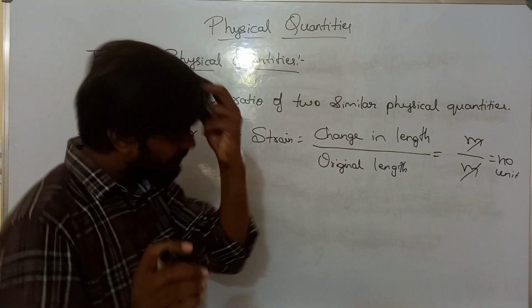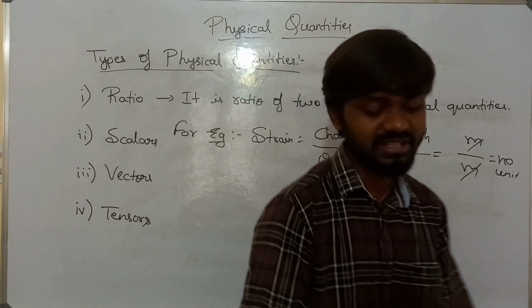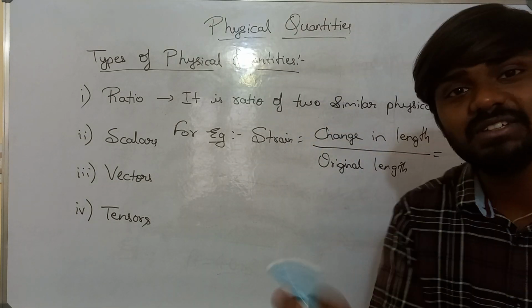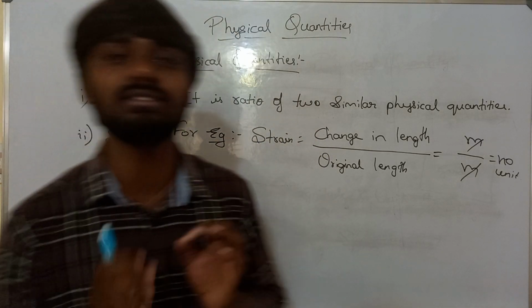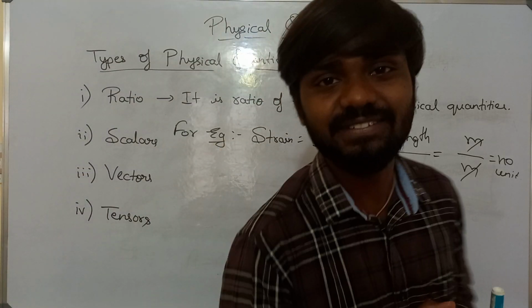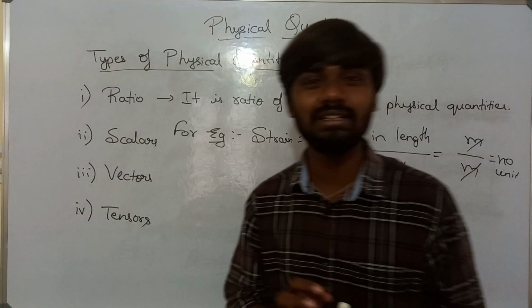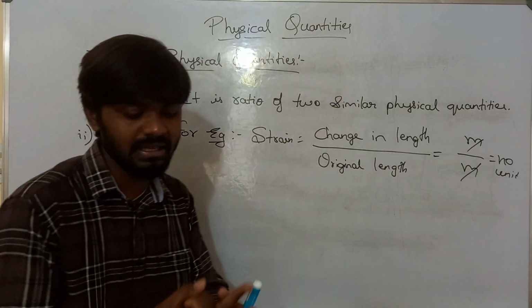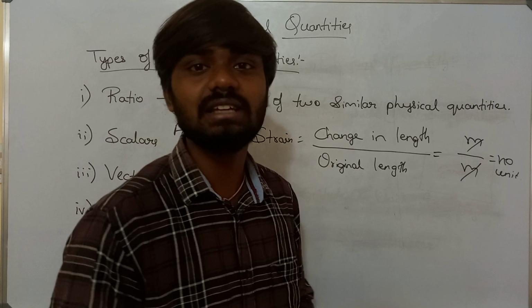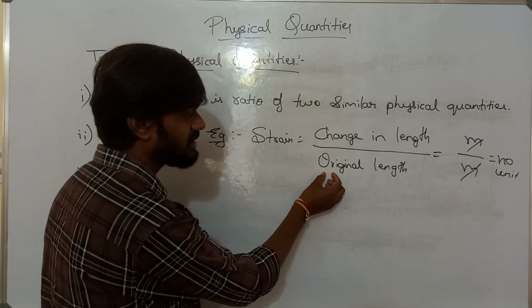Students get confused here. One confusion is students think that if there is no unit, then it is not a physical quantity. No, that is wrong. So you see the definition. The definition of physical quantity says it should be measurable. Yeah, strain is measurable. It should explain physical happenings. Yes, it is explaining that some length is changing.